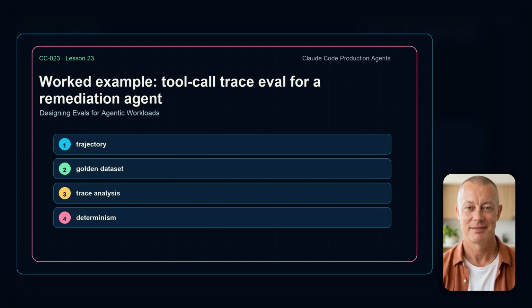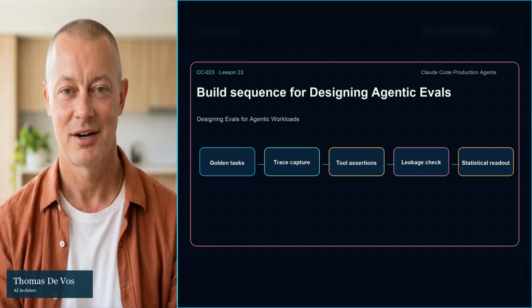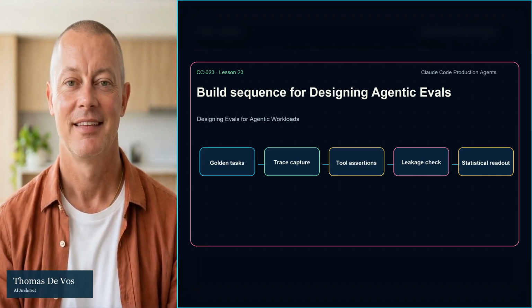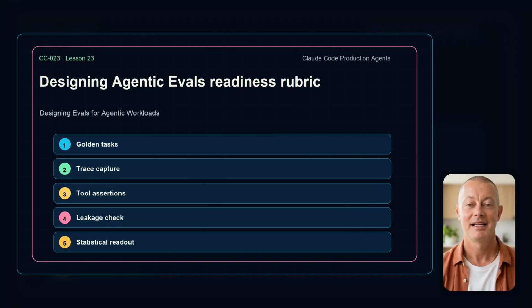The build sequence is simple. Define what good means, capture the evidence, run the check before release, store the result, review failures, improve the workflow, repeat. That loop is slower than a one-off prompt, but it is how agent systems become dependable. Use the readiness rubric: golden tasks, trace capture, tool assertions, leakage check, statistical readout. If a team cannot point to each part, the release is relying on hope. Hope is not an operating model.